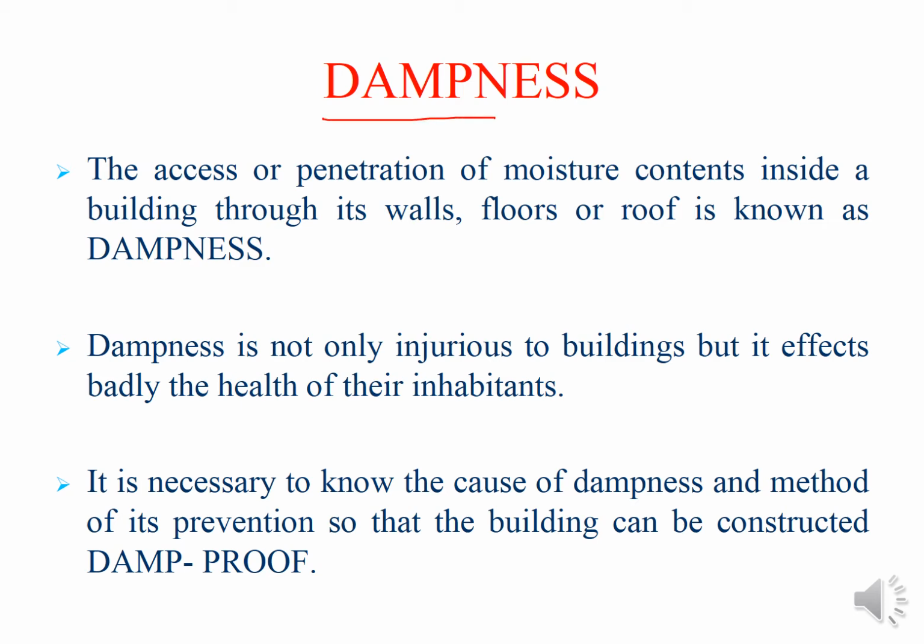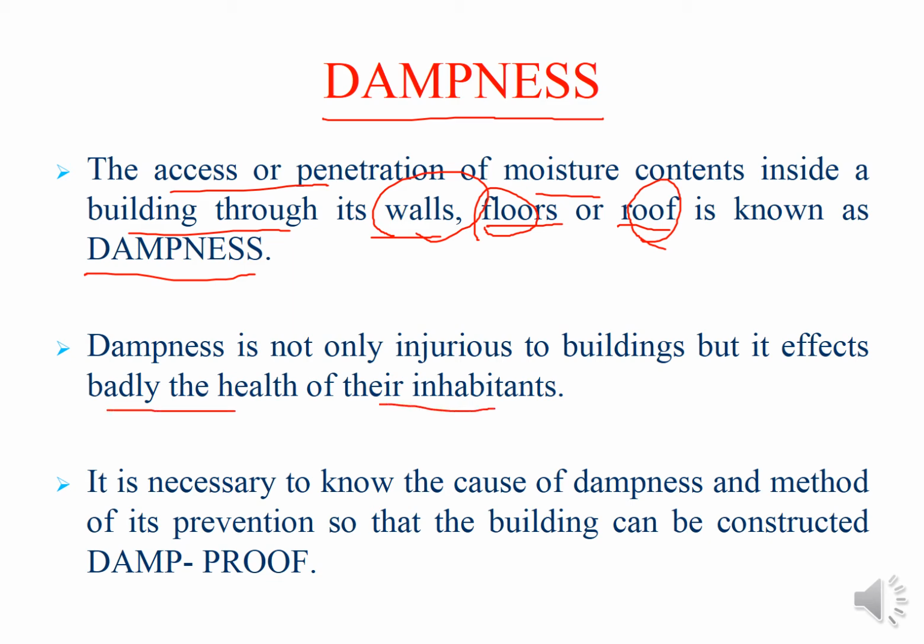Dampness is the excess or penetration of moisture contents inside a building through its walls, floors or roof. That is known as dampness. Generally, we observe that the locations from where the moisture can get inside the building are the walls, the floors and the roof of the building. Dampness is not only injurious to the building, but it also affects badly the health of its inhabitants.